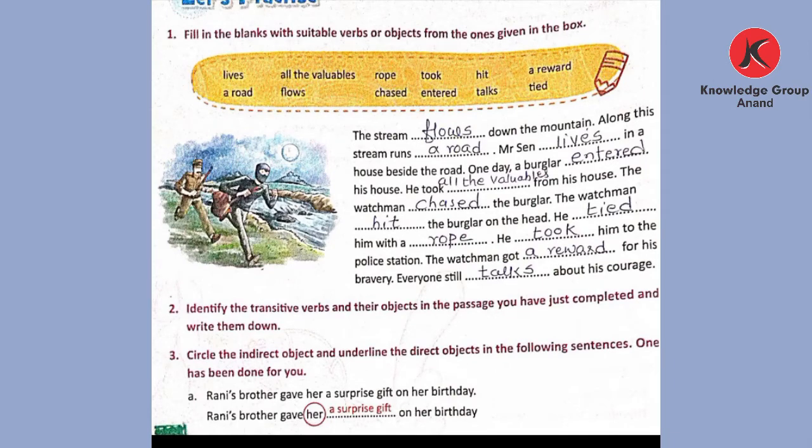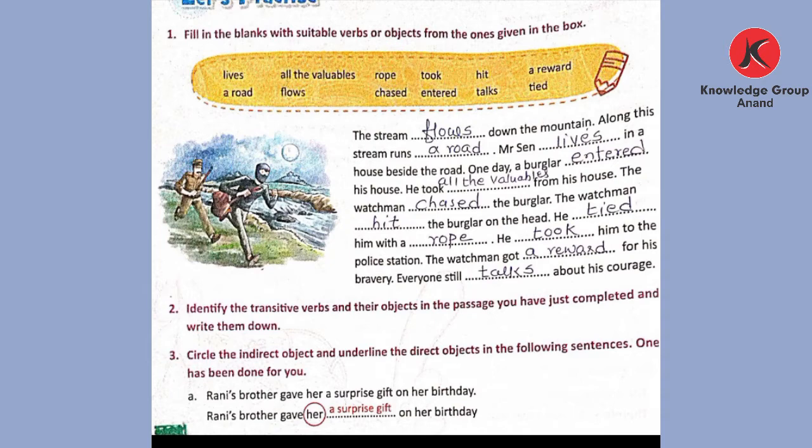Now let's go through the exercise that is on page number 64. So dear students, we have completed the transitive verb explanation through two examples, direct object and indirect object. Now let's go through the exercise that is about a transitive verb. Fill in the blanks with the suitable verbs or objects from the ones given in the box. So here a short story is given and the words are given in the box. We have to choose from the box.